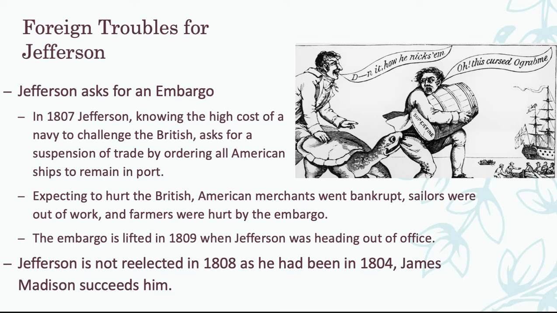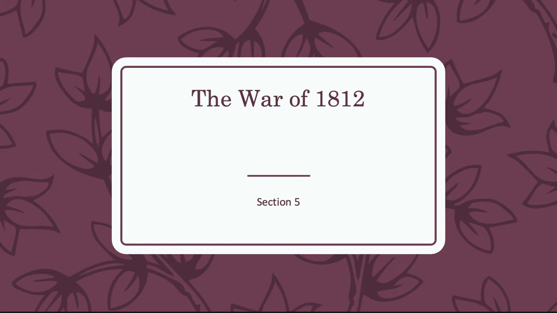So sometimes it's a choice after 2 terms, and sometimes the people make the choice to not elect into a 3rd term. And here with Jefferson, that is the story. He is not reelected in 1808 as he had been in 1804, mainly because of the embargo. People really didn't like how much this backfired on us and really hurt us instead of the British.